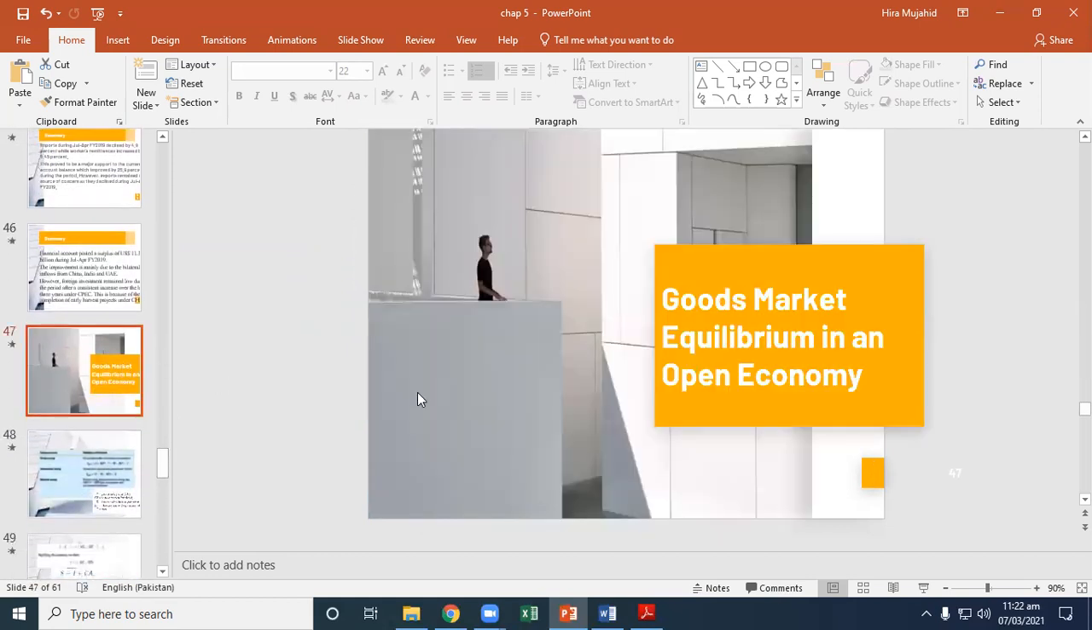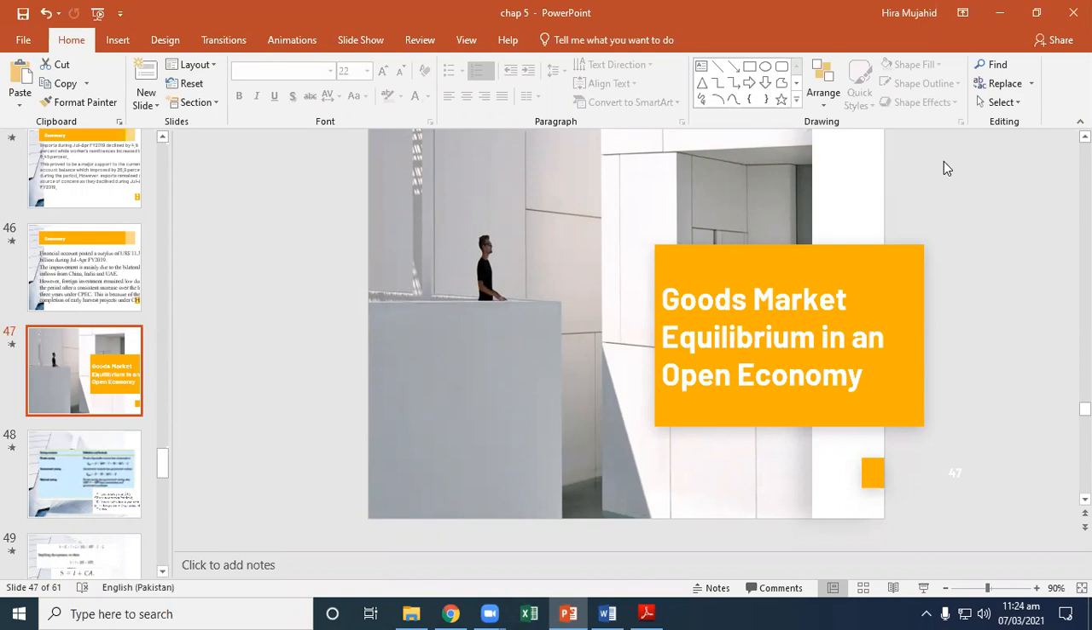Now we're discussing goods market equilibrium in an open economy. We are now ready to investigate the economic forces that determine international trade and borrowing. In the remainder of this chapter, we demonstrate that a country's current account balance and foreign lending are closely linked to its domestic spending and production decisions. Understanding these links first requires developing the open economy version of the goods market equilibrium condition.